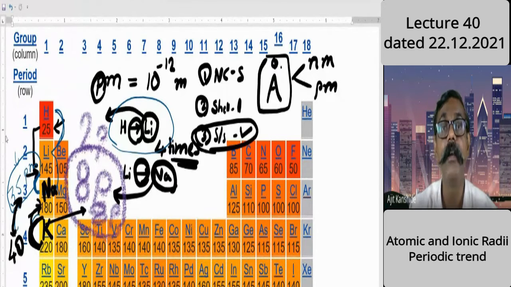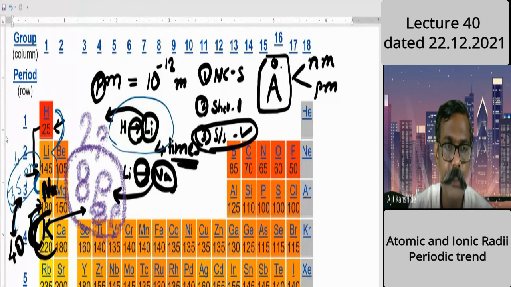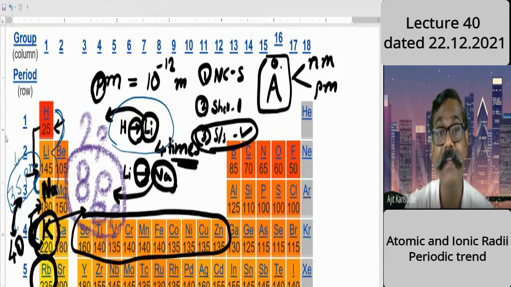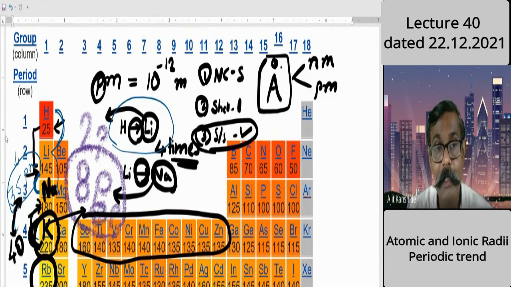Application of our learning is important here. I want to compare now the potassium and rubidium. After potassium, what happened here? These transition series elements are newly added, which were not there previously. So the jump was by only 8, the jump was by only 8.